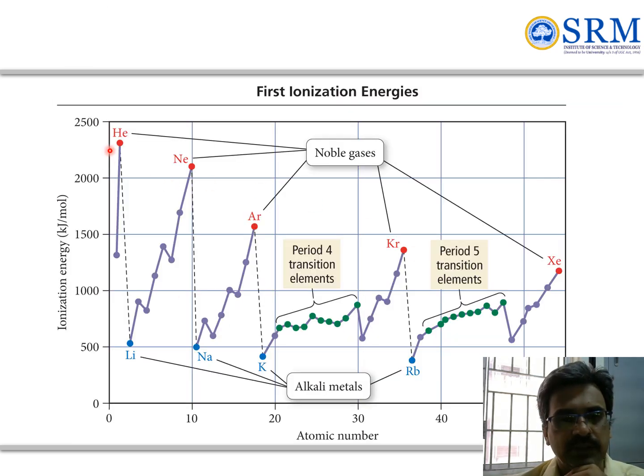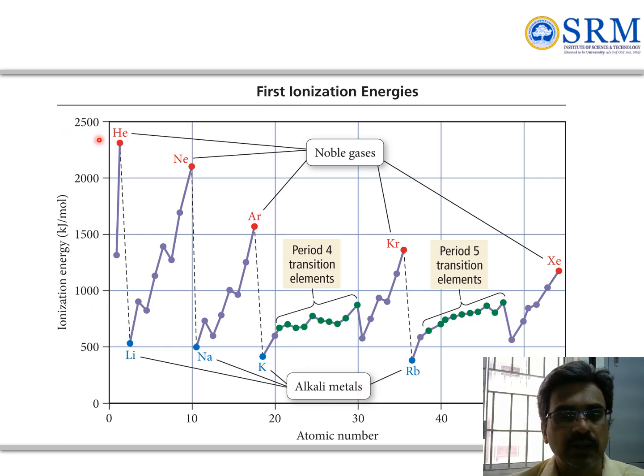These are the first ionization trends across the group. The highest ionization energies are observed for noble gases like helium, neon, argon, krypton, and xenon. The alkali metals are the ones with the least ionization energies.